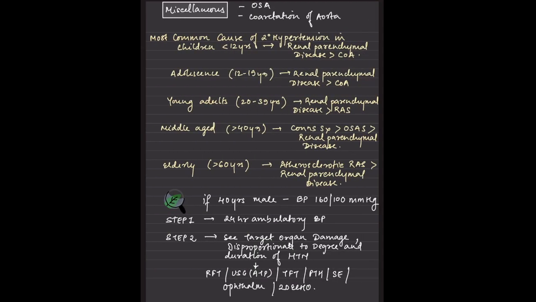And if the patient has an OSA component, that means obstructive sleep apnea, that will lead to pressure on the lung, and in turn on the pulmonary veins, and that could lead to pulmonary hypertension also.